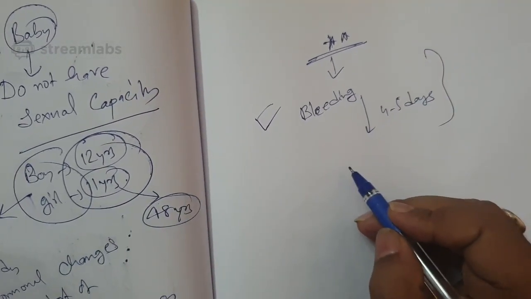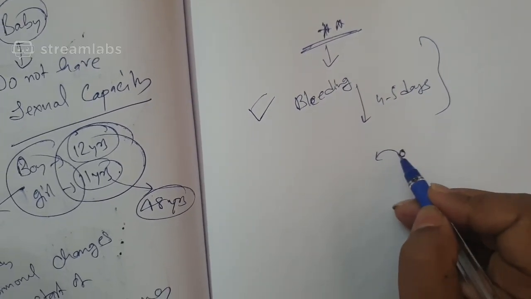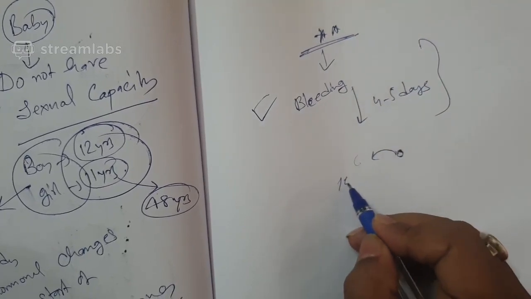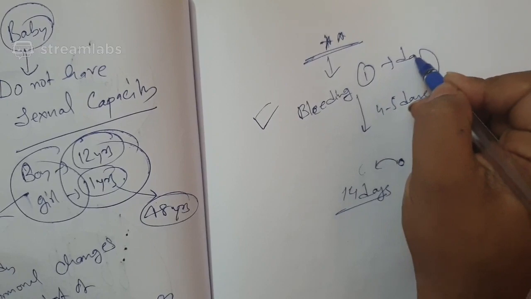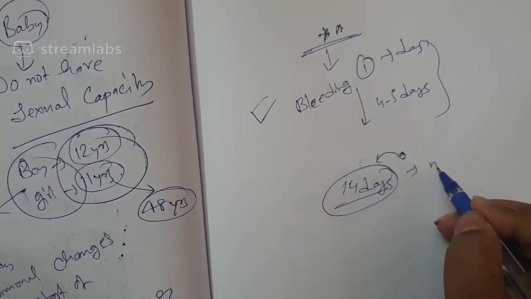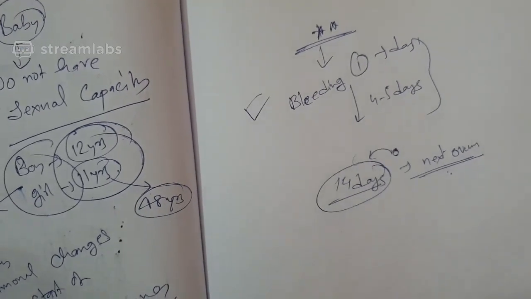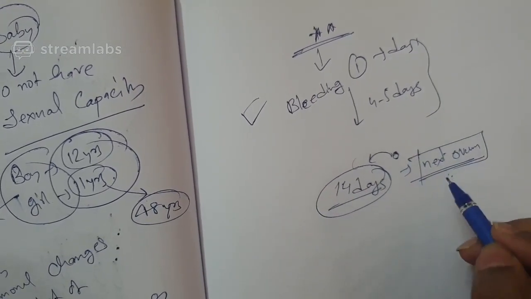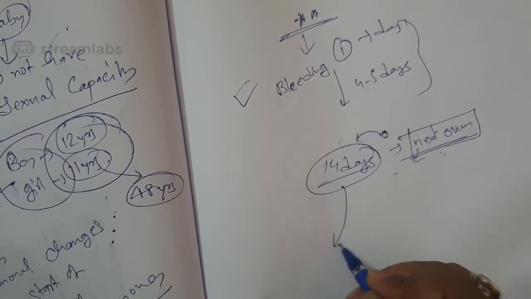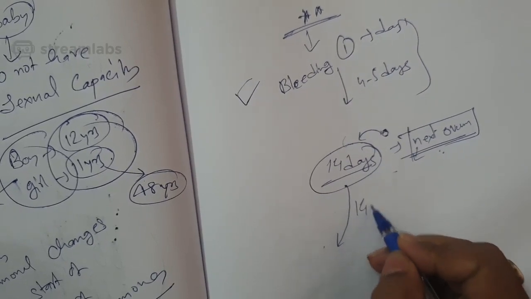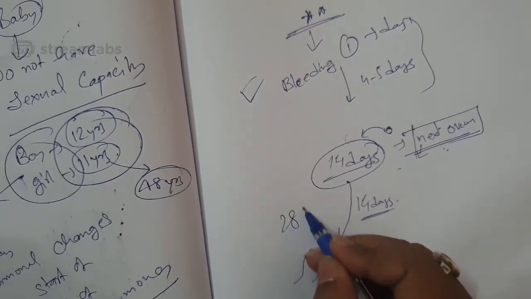Now after that, another ovum will get ready to be produced. If bleeding is the first day, on the 14th day the next ovum will come, and it will wait, and if it does not get fertilized, it will get degraded over another 14 days. And again the blood will flow after 28 days.